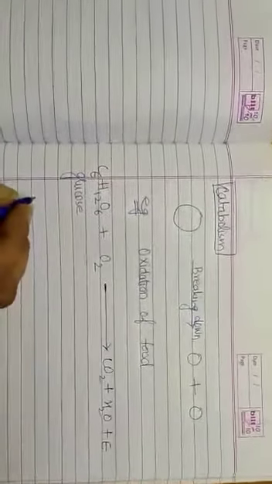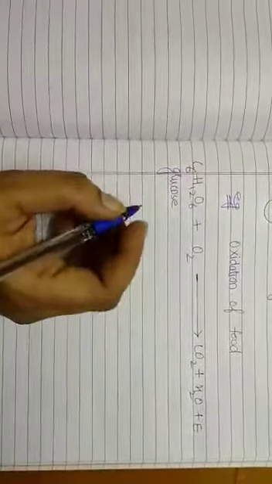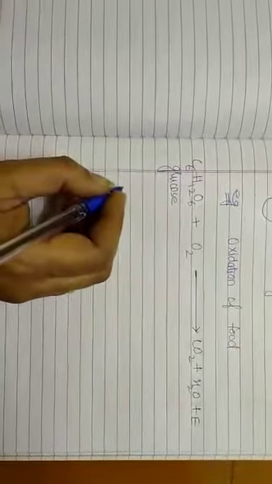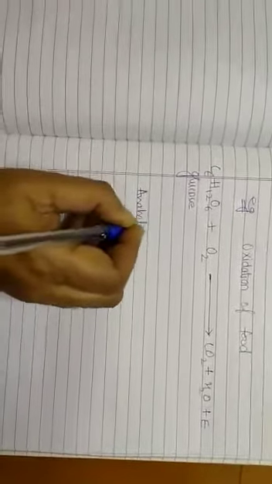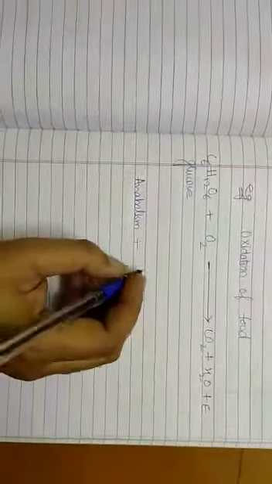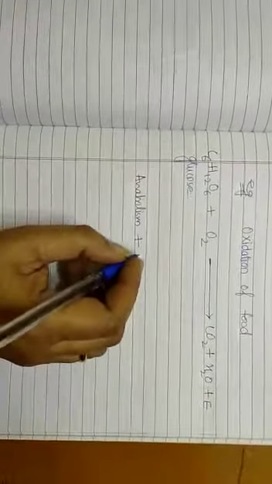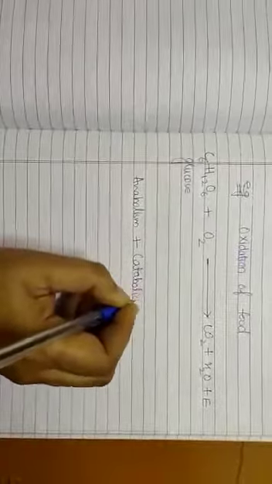Now you can see in our body two types of reactions are taking place. Either the simpler substances are combining to form a complex substance, that is anabolism, and the second type of reactions are where a complex substance is breaking down into simpler substances, that is called catabolism.